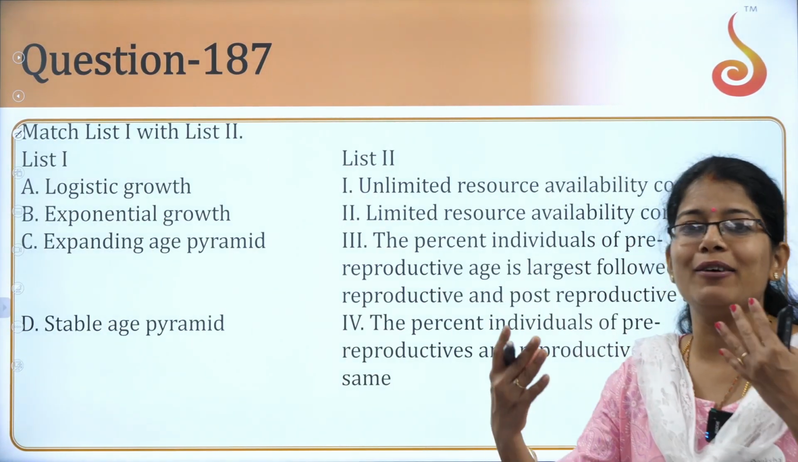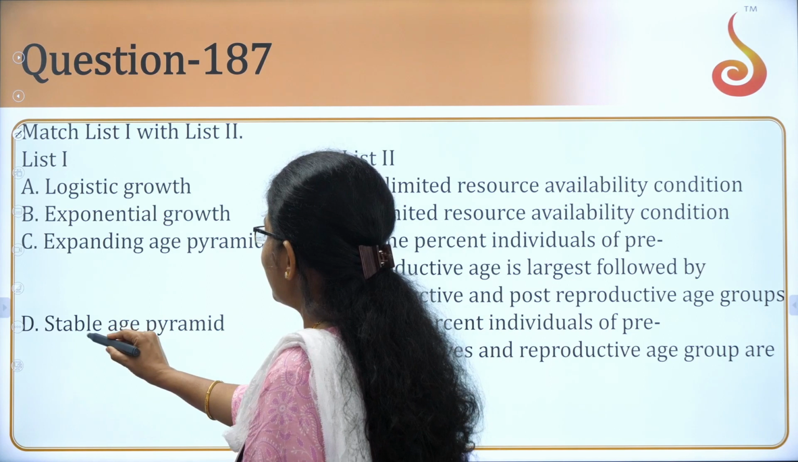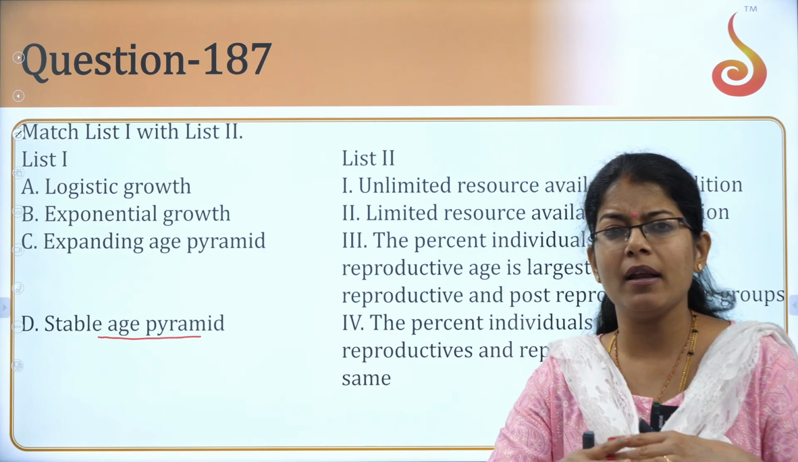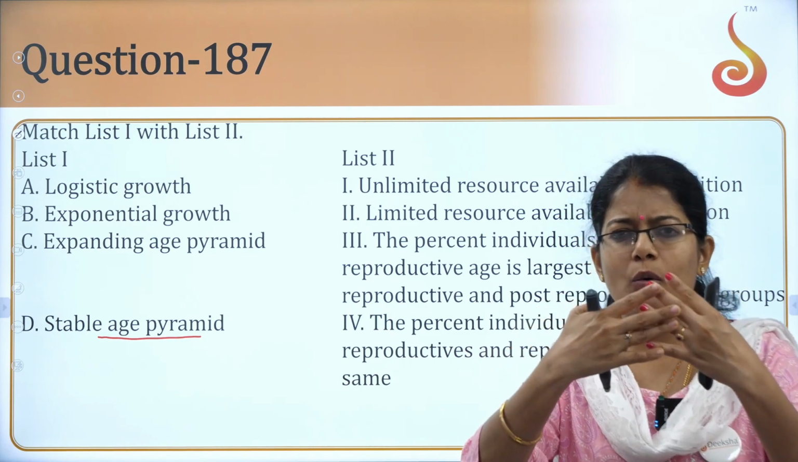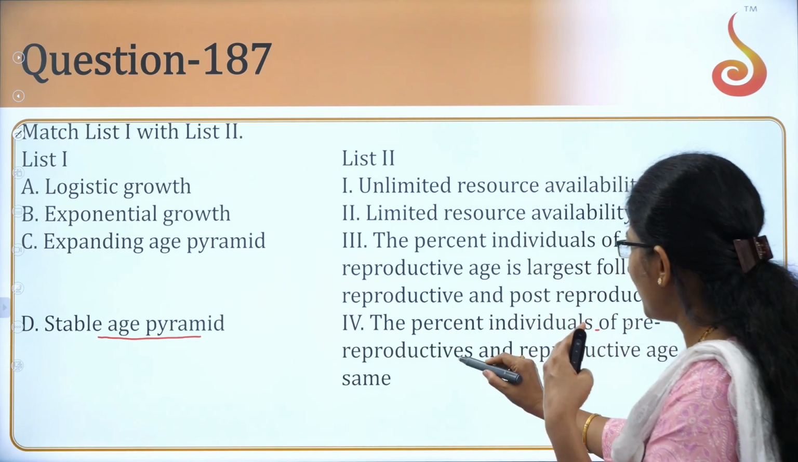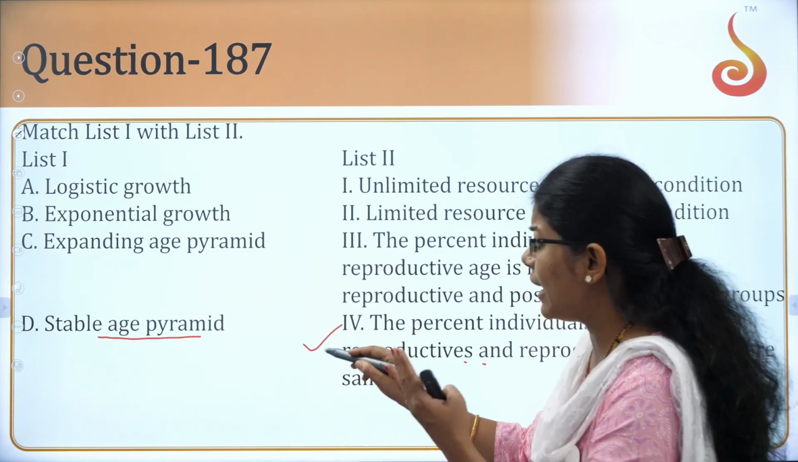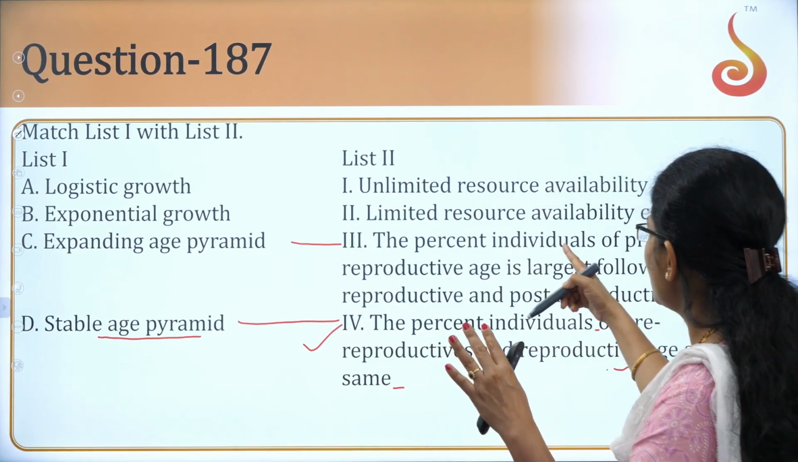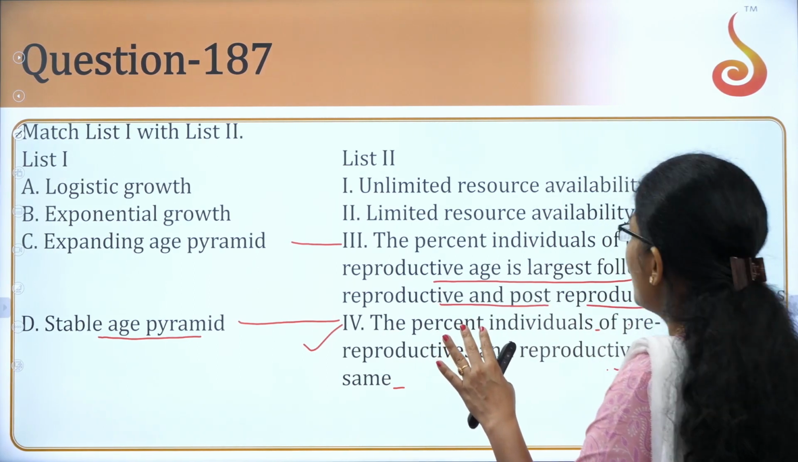Match the column. Look at the options. So lengthy options. Okay, taking more time. Very easy to match is stable age pyramid. You know there was an age pyramid, right? In organism population we saw the age pyramid: juvenile age group, then reproductive, then post reproductive, correct? So in a stable age pyramid, what happens, students? Yes, the pre-reproductive and reproductive individuals are the same. That is how you get a stable age pyramid. For expanding, they are saying the percentage of pre-reproductive individuals is more, followed by reproductive and post. So you get such a kind of triangle here.